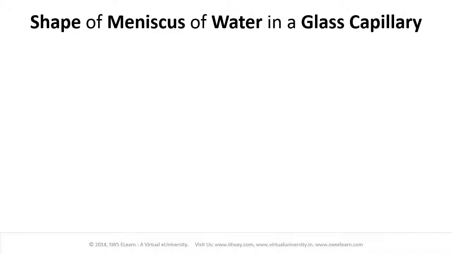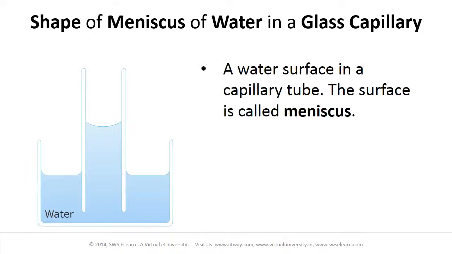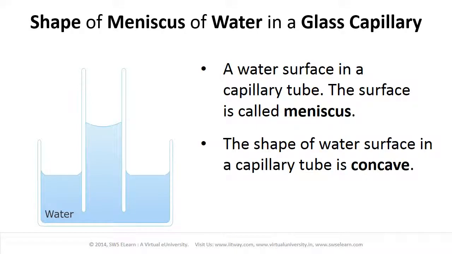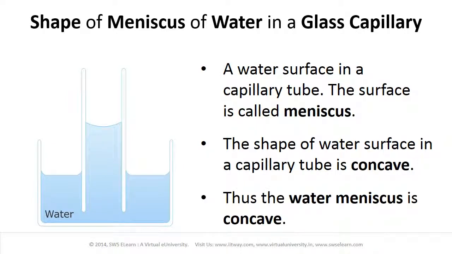Shape of meniscus of water in a glass capillary. The figure shows a water surface in a capillary tube. The surface is called meniscus. The shape of water surface in a capillary tube is concave. Thus, the water meniscus is concave.